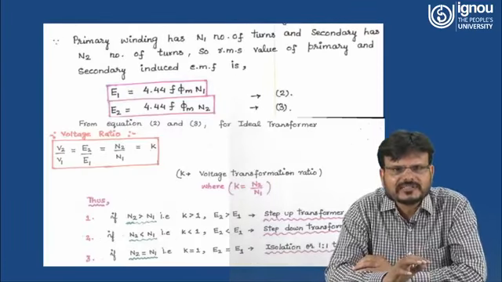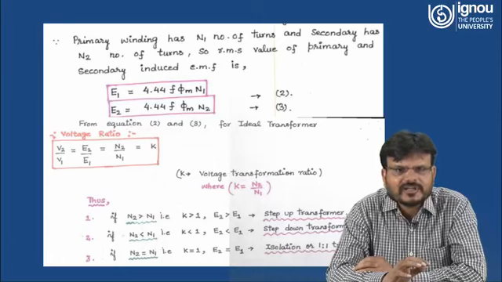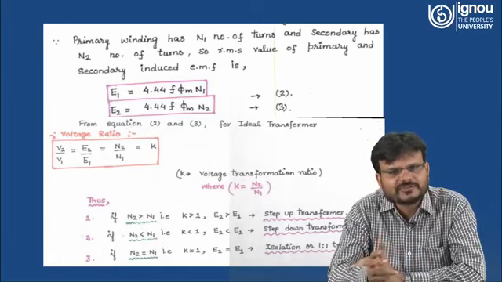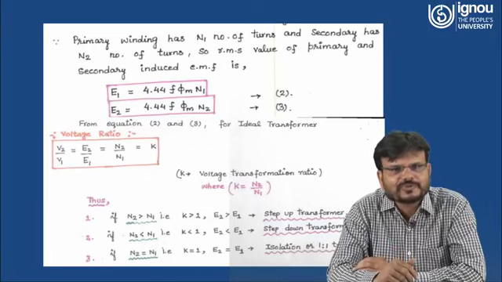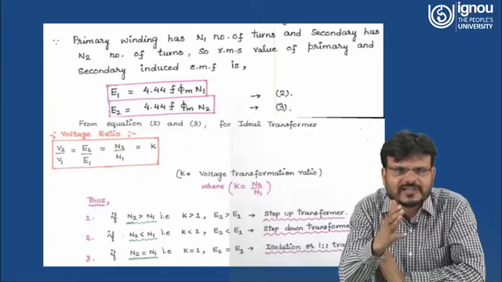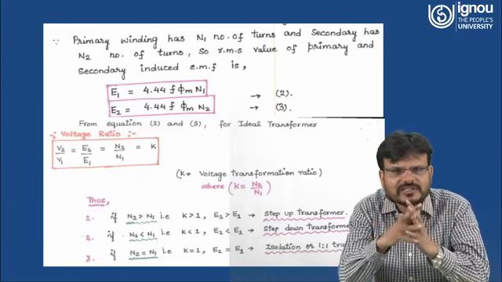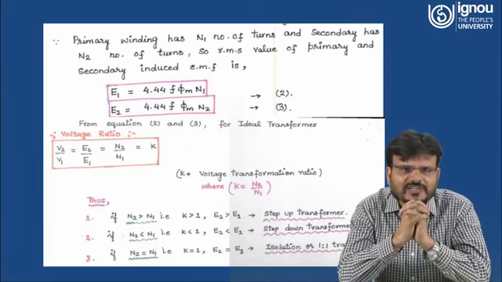So the primary winding has N1 turns and the secondary has N2 turns. So the RMS values of the primary and secondary induced EMF can be written as E1 equal to 4.44 f phi m N1, and the voltage induced at the secondary side can be written as E2 equal to 4.44 f phi m N2. So what is the difference between E1 and E2? That means 4.44, f and phi m are all constant. That means E1 is directly proportional to N1 and E2 is directly proportional to N2.